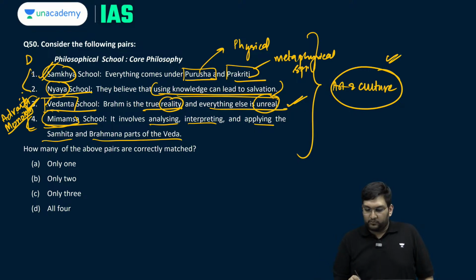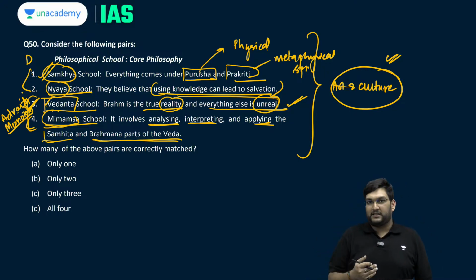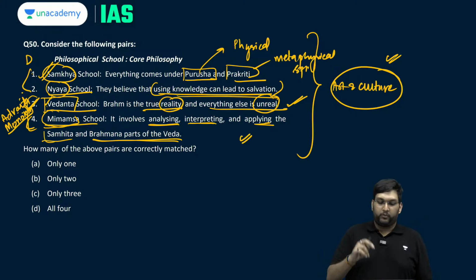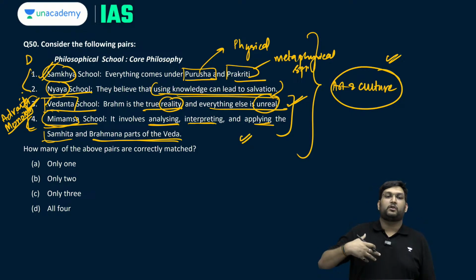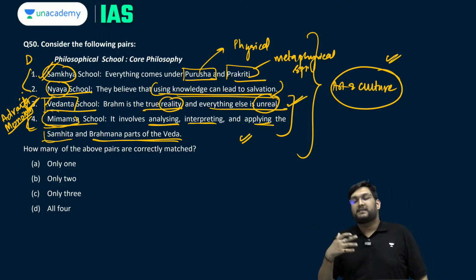Then Mimamsa school, analyzing, interpreting, applying Samhita and Brahmana. See, Mimamsa is nothing but repackaged Brahmanism or Vedic Brahmanism, and this is also correct. The Vedanta school is an offshoot of Mimamsa because they got frustrated by ritualisms and the justifications given by the Mimamsa school. So these two are correct.